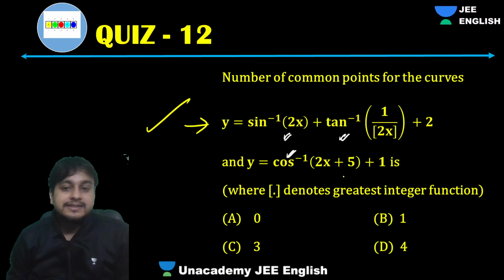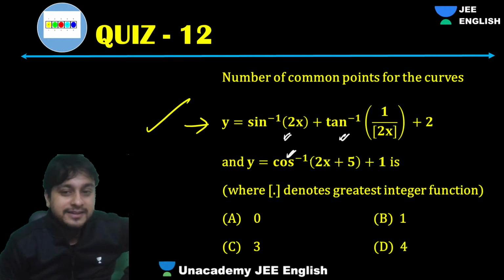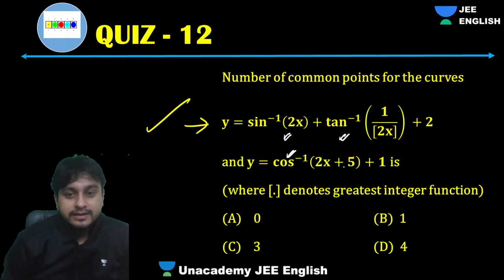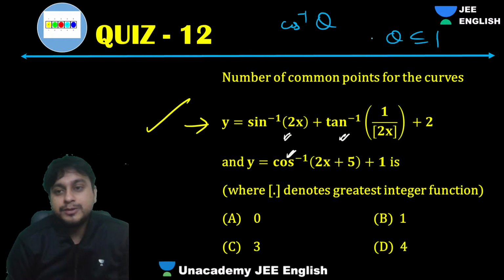Now let's calculate the domain of the second function. It's pretty easy, guys. That's what I told you. The overall question is pretty easy, but I would just like to tell you these concepts, so this is why I have taken detail. So guys, again, cos inverse x or theta, for that theta should be between 1 and minus 1.